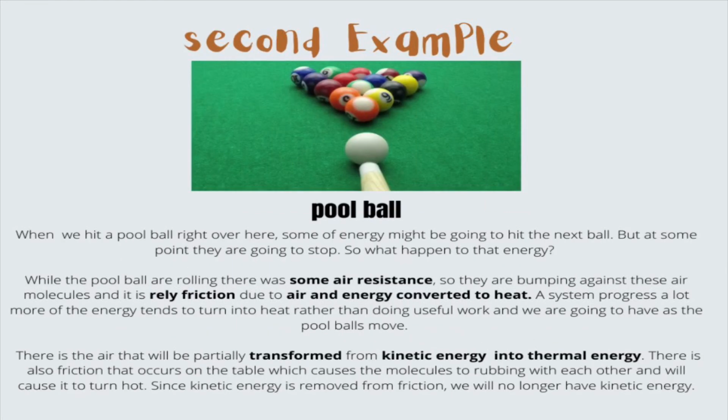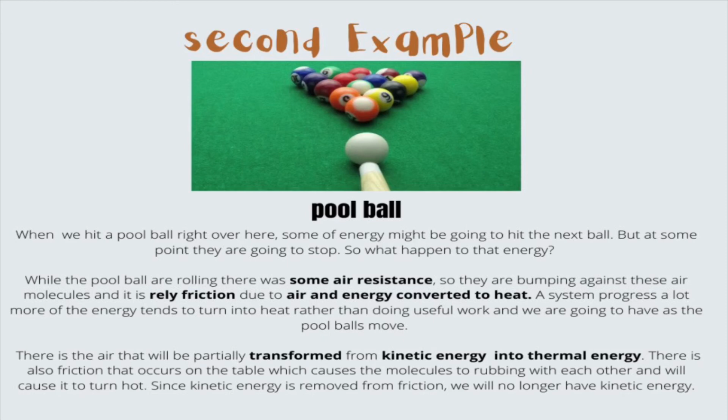The second example is when we hit a pool ball. Some of the energy might go to hit the next ball, but at some point they are going to stop. So what happened to that energy? While the pool balls are rolling, there is some air resistance, so they are bumping against air molecules, and it is really friction due to air, and energy is converted to heat. As a system progresses, a lot more of the energy tends to turn into heat rather than doing useful work.